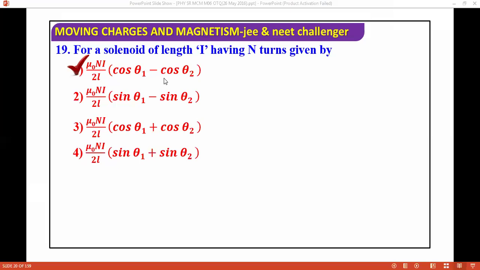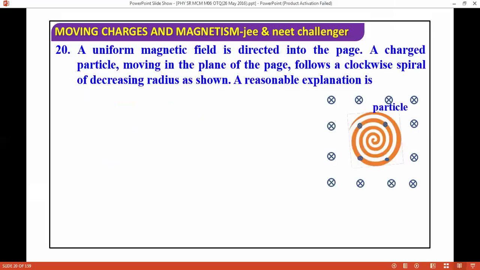Next question: there is a uniform magnetic field directed into the page, and a charged particle is moving in the plane of the page, following a clockwise spiral of decreasing radius. Basically the charged particle is moving from the outer to the inner position, with decreasing radius. So what is the explanation for this?